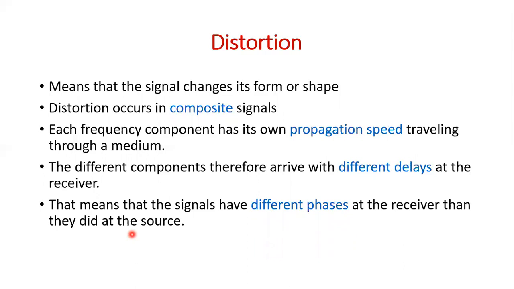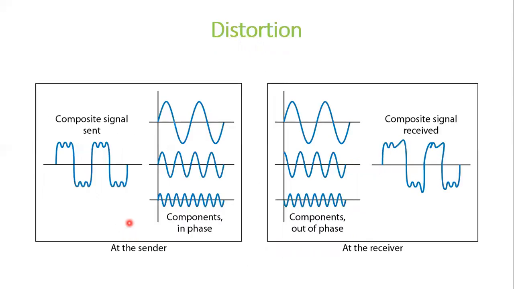Let me see. So this is the distortion. So this is a composite sine wave. Okay. So different phases. Then at the receiver, the signal changes its shape.